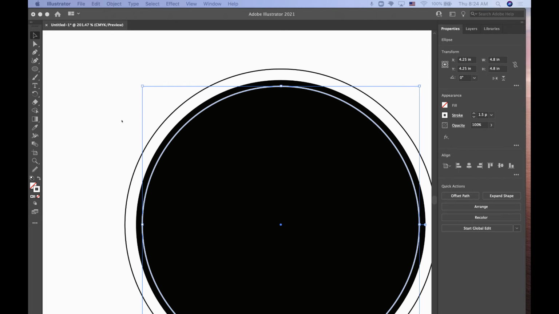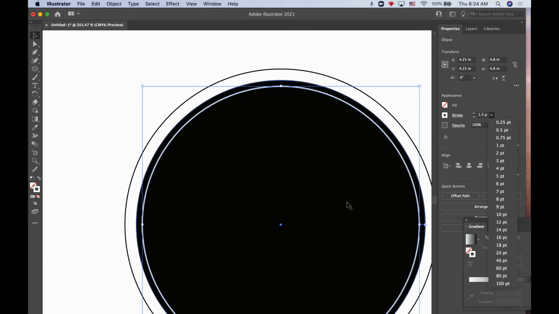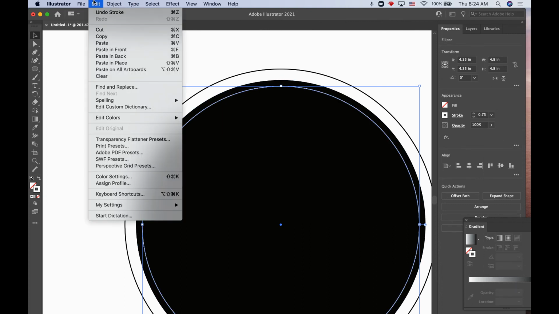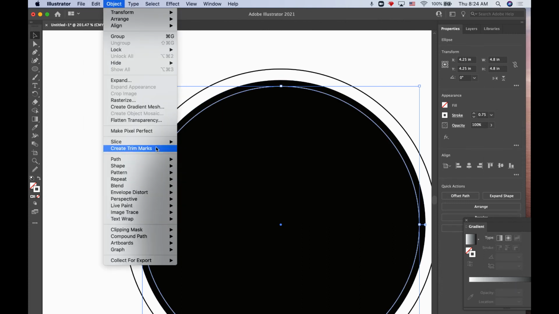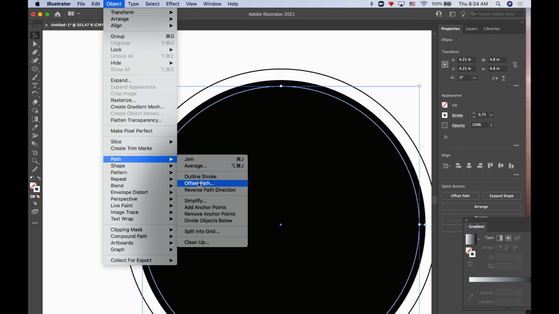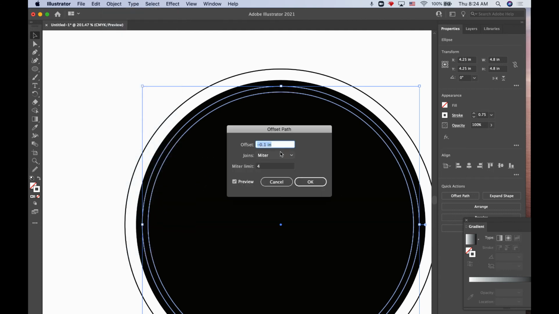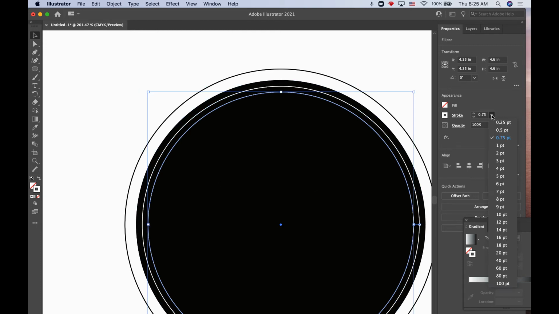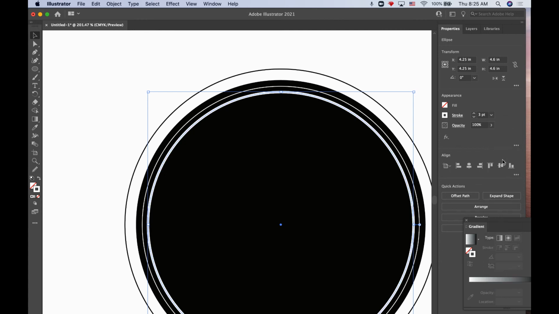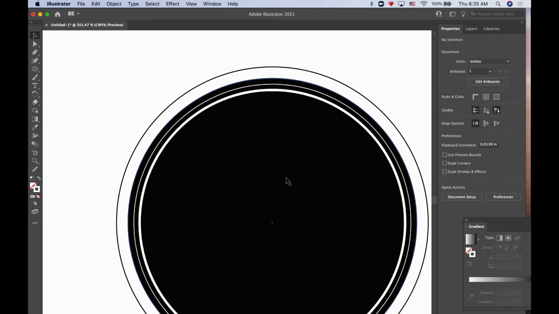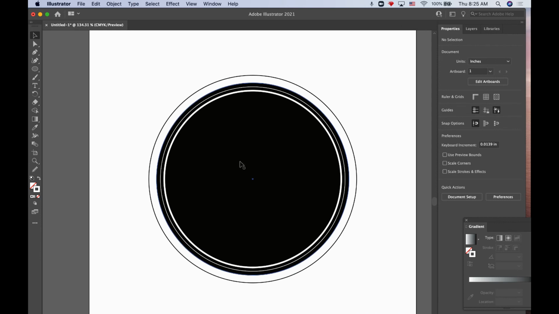So I think we can probably do that one more time because I really enjoy me some offset path. Actually, we're going to make that skinnier because I think I want to go bigger for my last one. So I'm actually going to choose 0.75. Now we go up to Object, say it with me, Path, Offset Path. And that looks like a good distance. Remember, it's negative if it's on the inside of your shape. And I'm going to make that stroke 3. And we've got a nice bordered circle here.